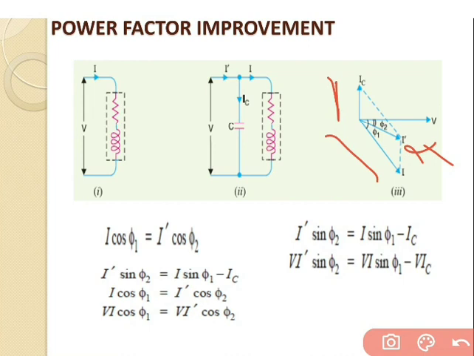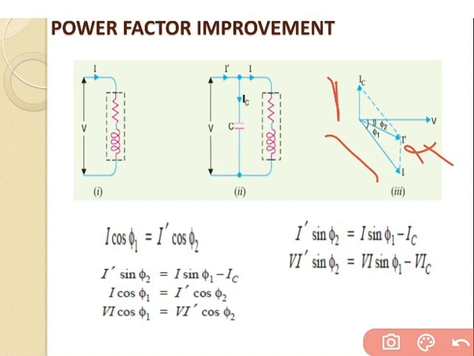So from that we say that cos phi 2 is greater than cos phi 1. Hence the power factor of the load is improved. If the phase angle is in decreasing order, then the power factor is in improving order.